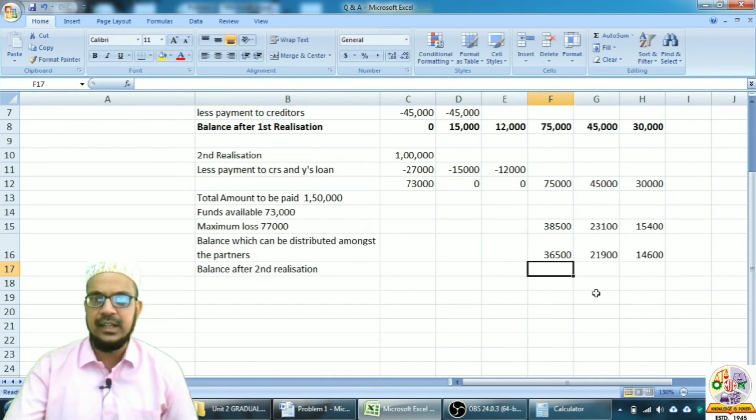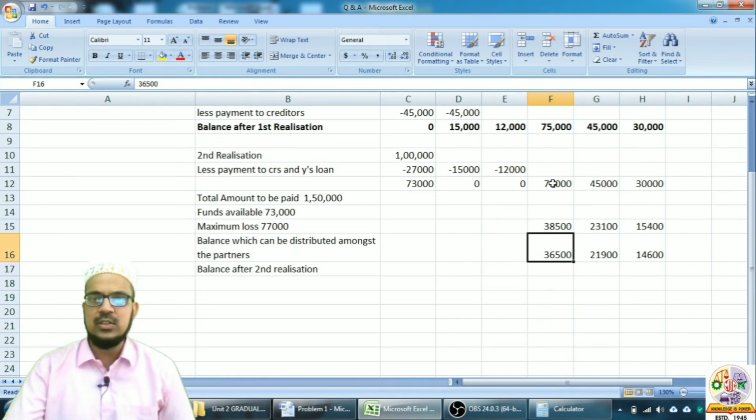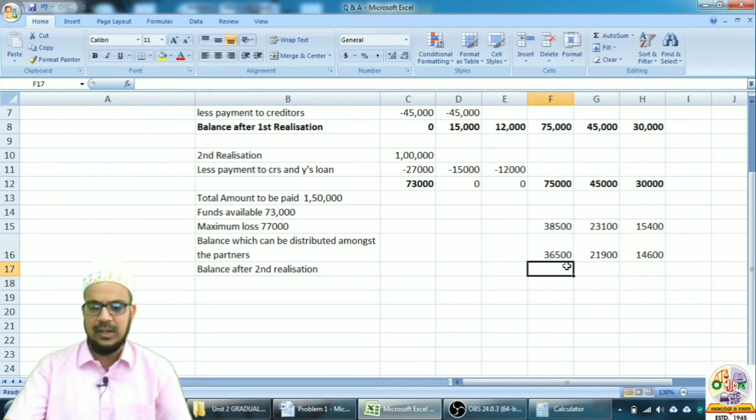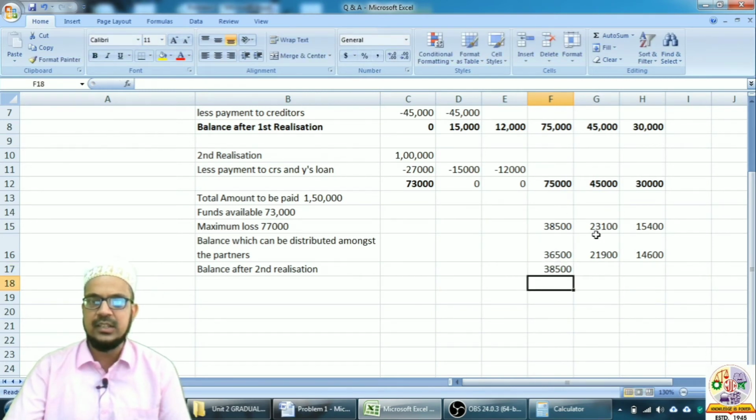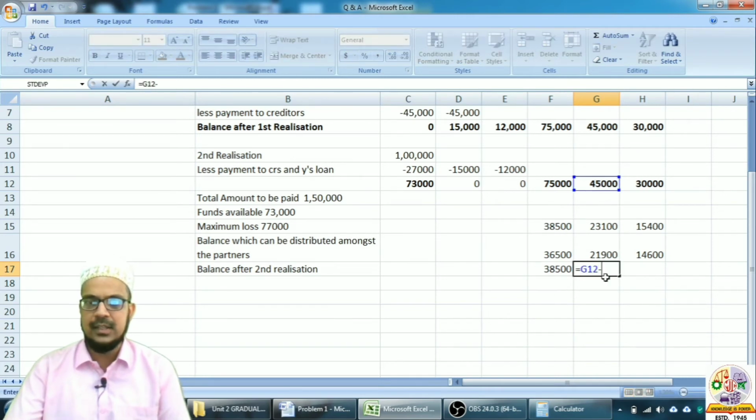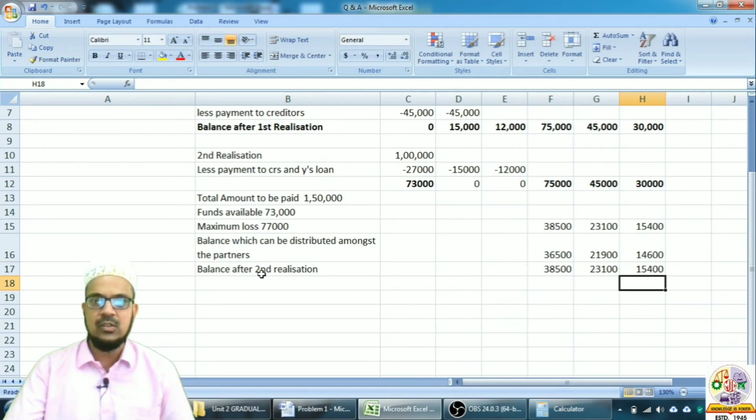Balance after second realization. Now what two amounts will we minus? We will minus this amount and this amount. This was the original balance, and from that we will minus 36,500. So what do we get? 75,000 minus 36,500 is 38,500. Then similarly, 45,000 minus 21,900, we get 23,100, and finally 30,000 minus 14,600, we get 15,400.